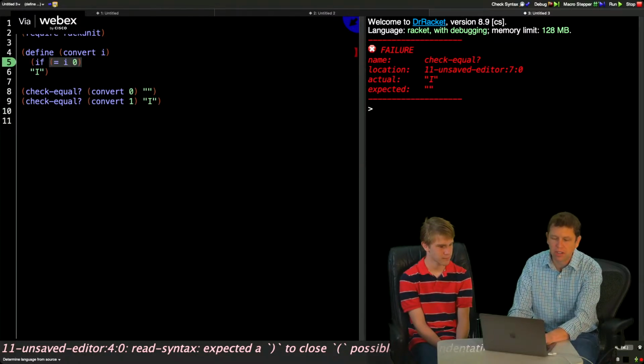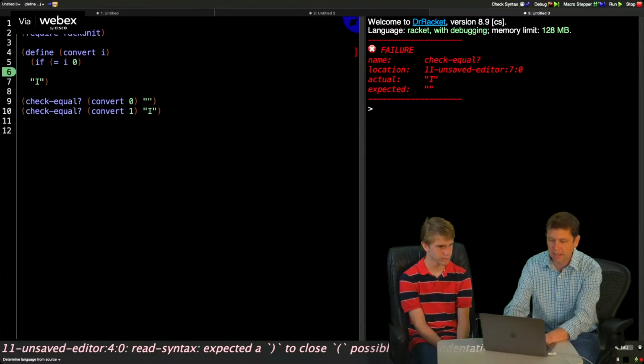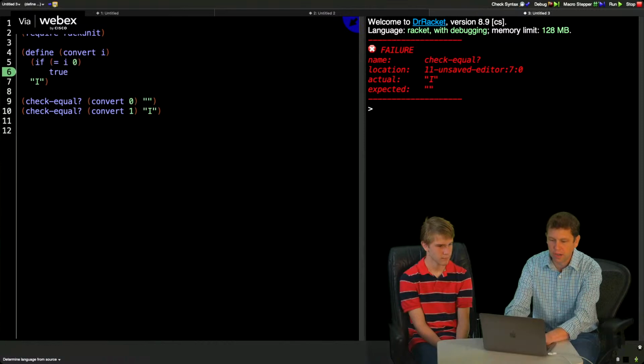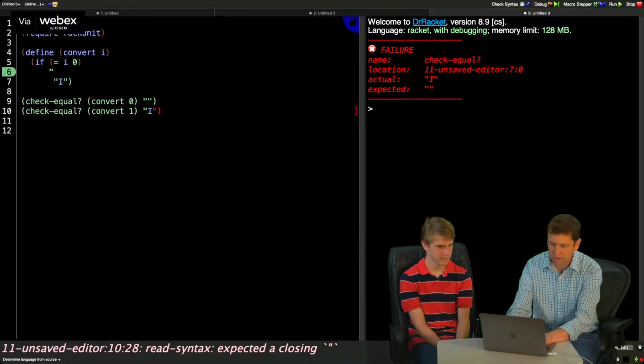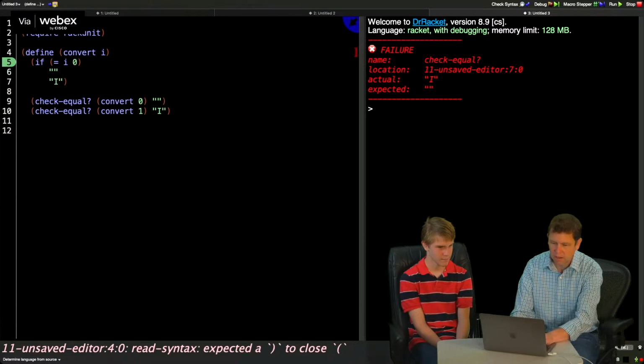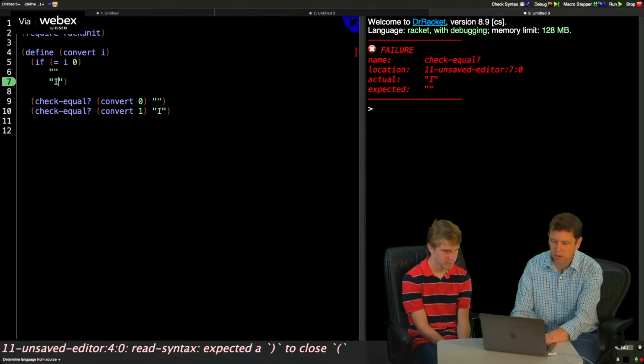And the way the if statement works is, if is the function, and then the first thing here is going to be what I'm checking. The second thing will be what to do if it's true, and the third thing will be what to do if it's false. So I'm going to replace that false with, okay, if it's false, I'll just return the i. So that will be what to do if it's false. If it's true, I'm going to return nothing. Okay, so this should give me, if i equals 0, then return just an empty string. If it doesn't equal 0, then just return i.